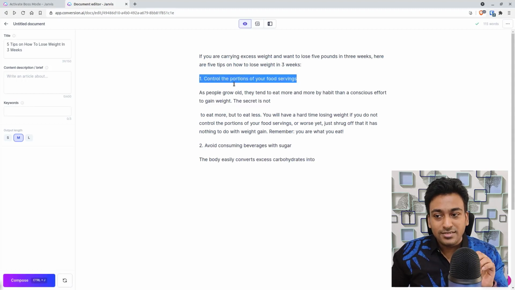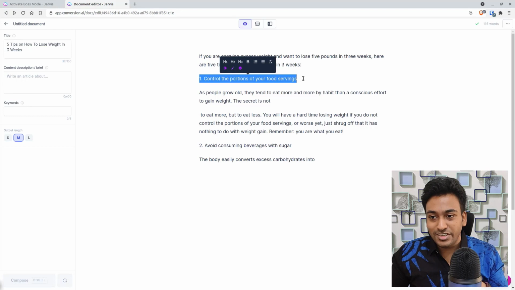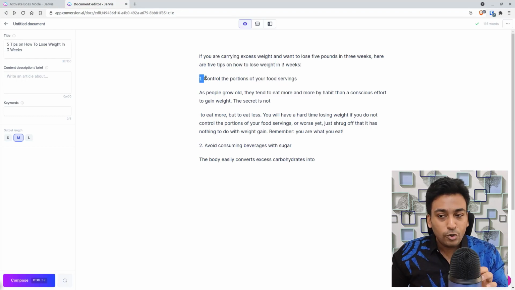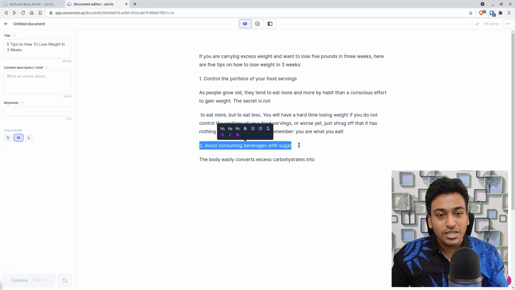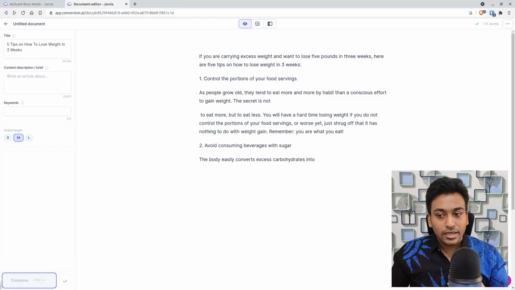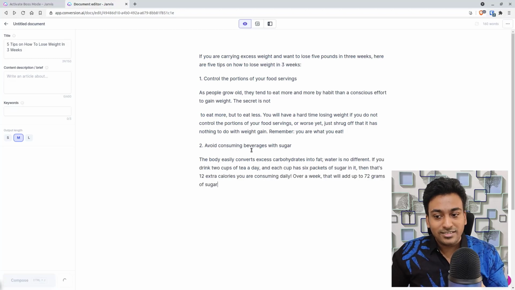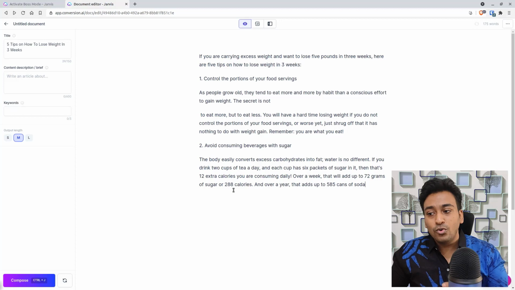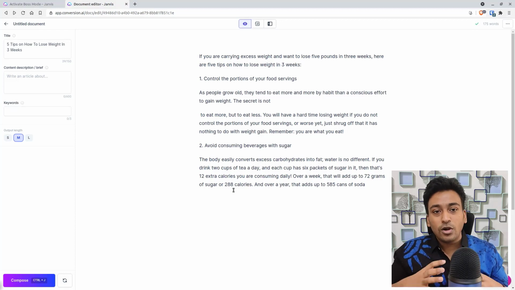For example, this section which it generated as the 1.1 subheading, and you can automatically see it trying to suggest me another one in a similar context, so it can understand the flow and keep going. If I press compose again, now it will take this text and the second text it generated, and it goes above and beyond that.